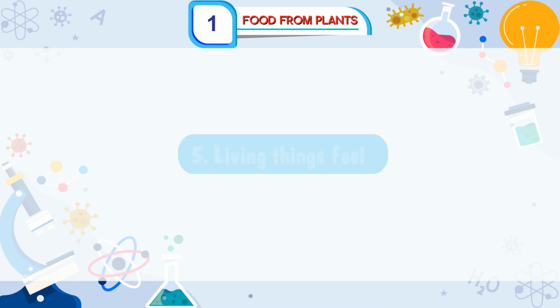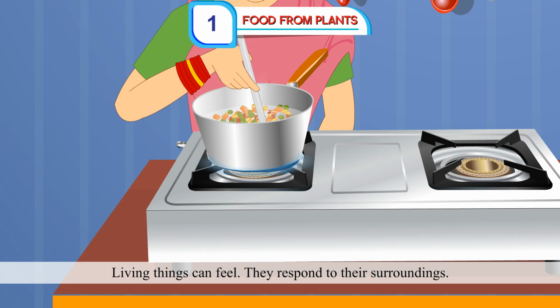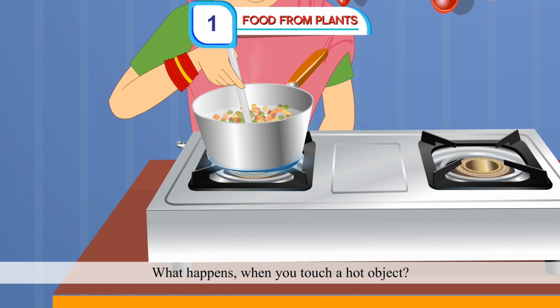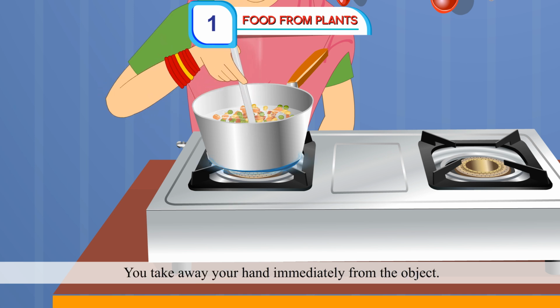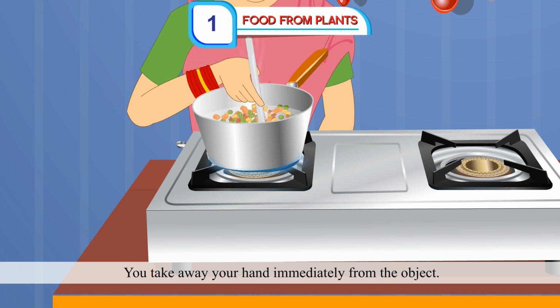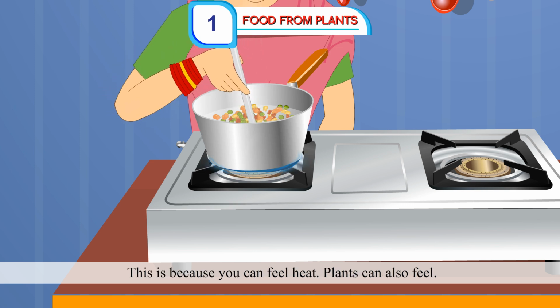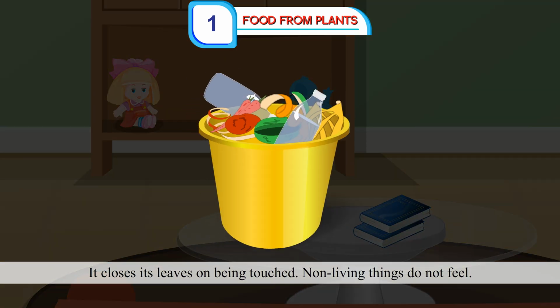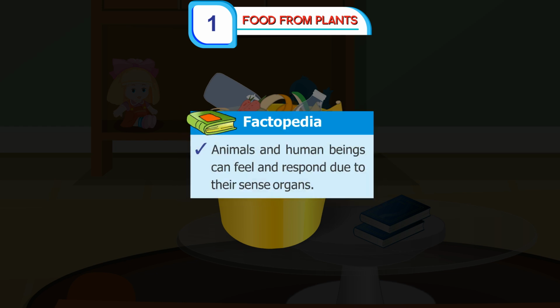Living things feel. Living things can feel. They respond to their surroundings. What happens when you touch a hot object? You take away your hand immediately from the object. This is because you can feel heat. Plants can also feel. Have you ever seen a touch-me-not plant? It closes its leaves on being touched. Non-living things do not feel.